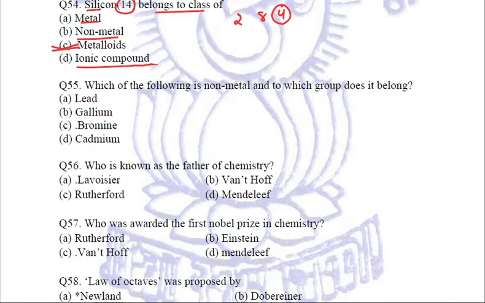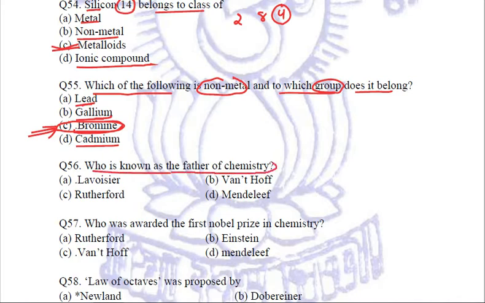Coming to the next question. Which of the following is a non-metal and to which group does it belong? Lead is a metal, gallium is a metal, bromine is a non-metal, cadmium is a metal. So bromine is a non-metal and we know it belongs to the 17th group. That is the group of halogens. Clear? Next, who is known as the father of chemistry? It's Lavoisier. Lavoisier is called the father of chemistry, right?